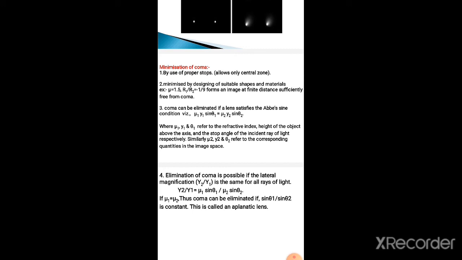Similarly, mu2, y2, theta 2 refer to the refractive index, height of the image, and the slope angle of the ray after the image formation.